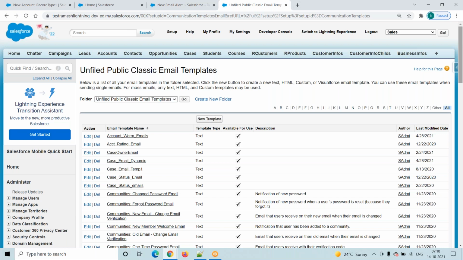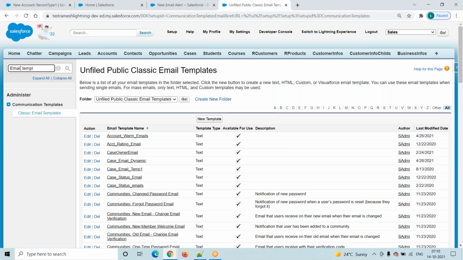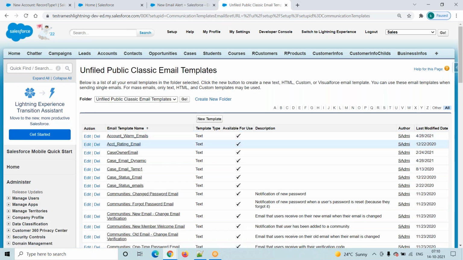How to navigate to the email template: go to the quick find, and type email template. Okay, email templates. See, under communication templates, you will get classic email template. Click on the classic email template. When you click on it, it will redirect into this particular screen.